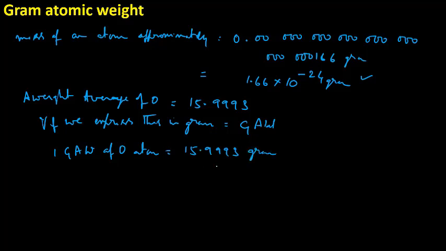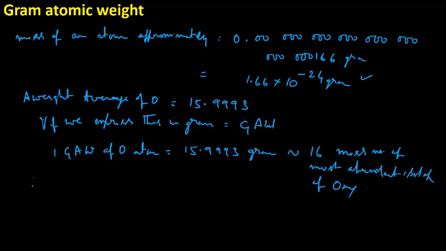Because there are 4 digits after the decimal, this also creates a problem in calculating. That's why we make it a round figure, that is 16. What is this 16? It is nothing but the mass number of the most abundant isotope of oxygen. So, 1 gram atomic weight of oxygen is 16 grams.